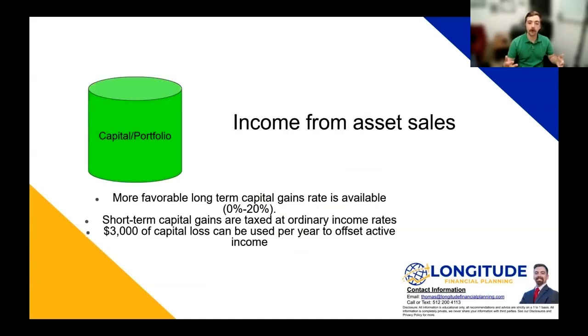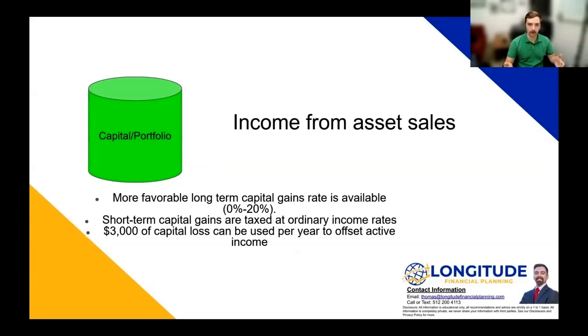So the third type is portfolio income. This is income coming from asset sales. So this can be a stock sale, it can be from a house, maybe a business or a piece of machinery. There's a more favorable capital gains rate applied to this type of income. It's on a scale from 0 to 20%.